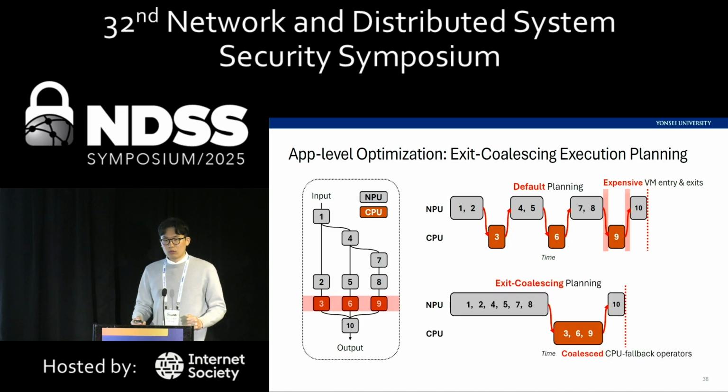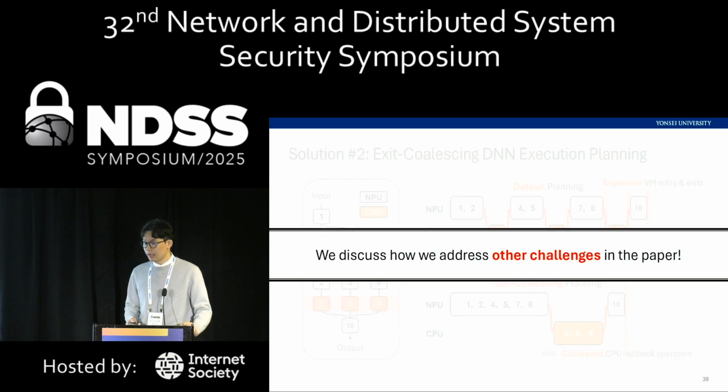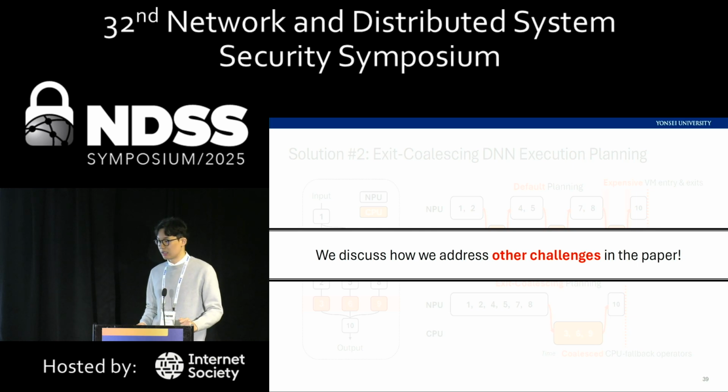However, in our exit coalescing execution order, we coalesce all CPU fallback operators that are not data dependent on each other. So in this example, we could coalesce operators number 3, 6, and 9, so that in total, only 1 interrupt is sent to the VM. And we discuss how we address other challenges in the paper.